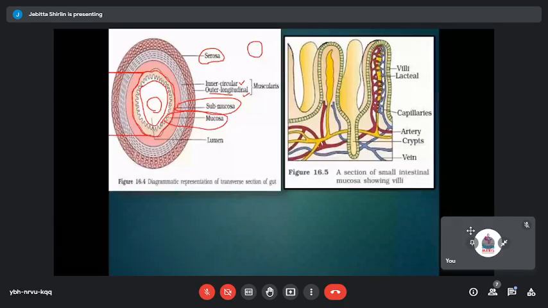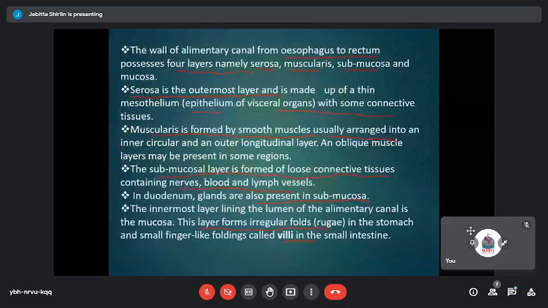Especially that you see on the inner region of the gut or on the alimentary canal of the stomach. So here you see these irregular folds, they are called the rugae, and these rugae will increase the surface area. How much of our food we eat, our stomach is able to accommodate it, and that is because of these irregular folds, which are called the rugae. The rugae will increase the surface area.